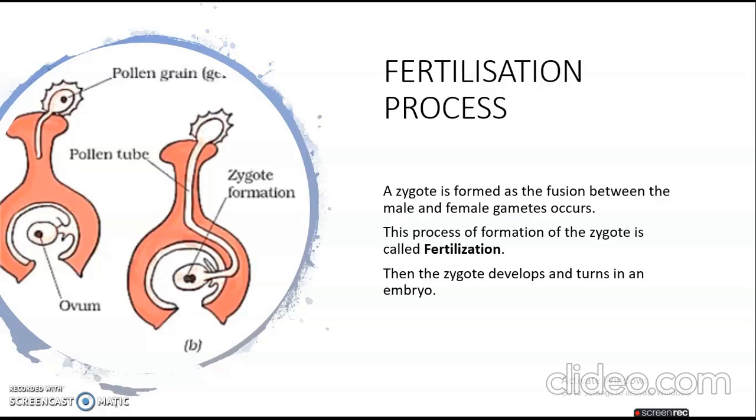This process of formation of the zygote is called fertilization. It's a basic thing which you should know. Then the zygote develops and turns into an embryo. So when the zygote is formed, it develops and turns into an embryo. This was a basic process where the formation and development of the zygote occurs, which is fertilization.